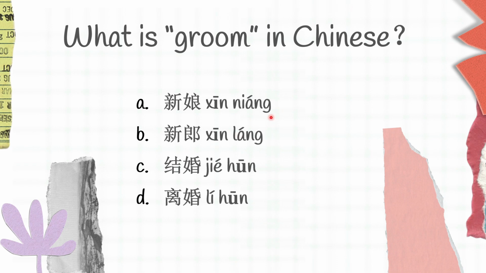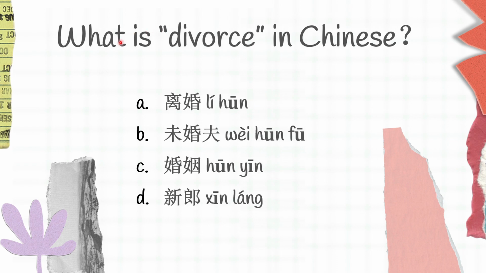Moving on to another question here. What is divorce in Chinese? A. 离婚 B. 未婚夫 C. 婚姻 D. 新郎. Which one do you think is the right one, guys?